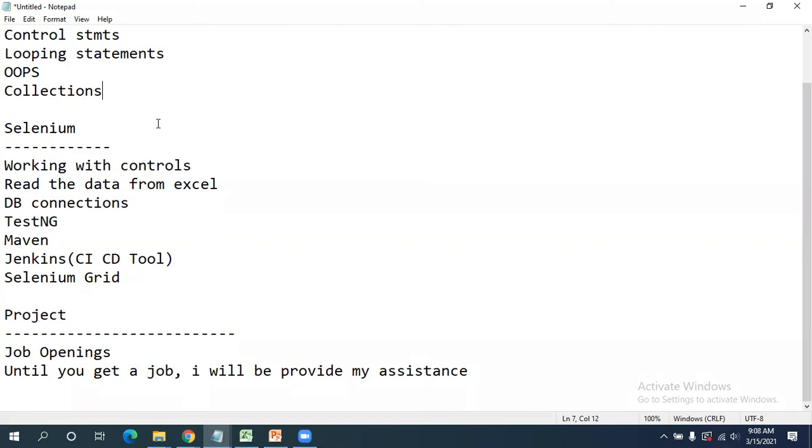Everything we are going to learn practically: how to work with the different controls, the Java part, TestNG, Maven, Jenkins, Selenium Grid. Everything we are going to discuss practically, whether everything is working fine or not. So these are all the various things I am going to cover as part of the Selenium course.